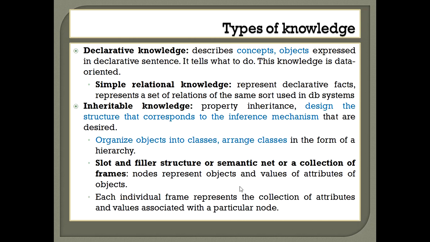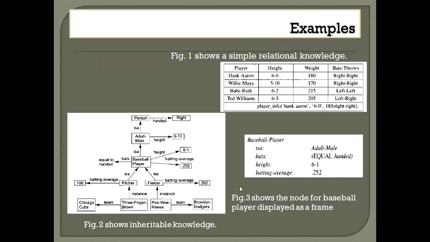So this provides a more powerful way of inferencing from the structure. We organize objects into classes, and we have a way of arranging the classes in a hierarchical structure, where you can use slot and filler structure or semantic net or a collection of frames to describe objects and values of objects. If you have frames, then each frame should represent the collection of attribute values associated with a particular object. The objects will be represented in the node.